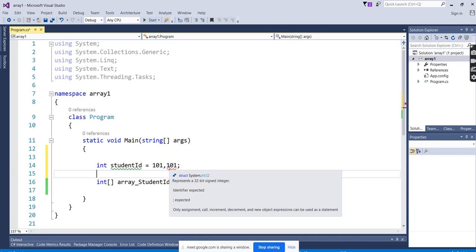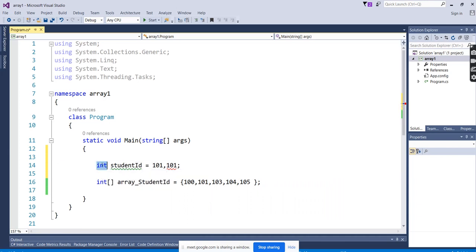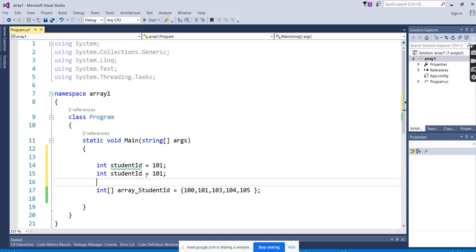It's saying that you are checking for assignment or increment. So for an integer data type, if you try to give more than one value, it will throw an error. In that case, for the 5 students, we have to go with 5 values: student 1, student 2, and student 3.